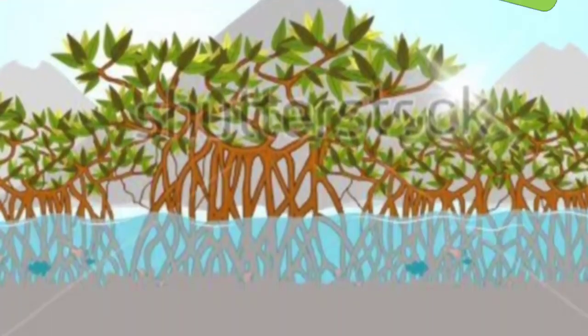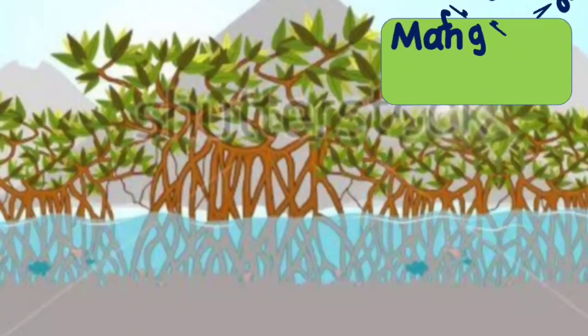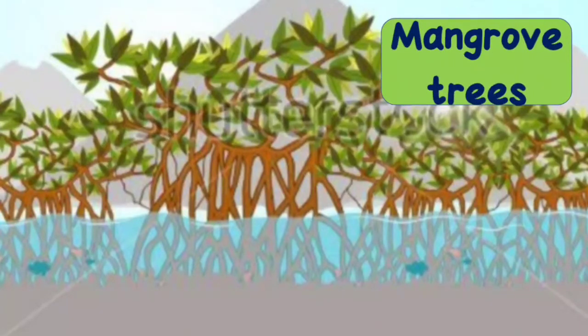And the last type of root is breathing roots. Examples for this kind of roots are the mangrove trees, which grow near coastal swamps and marshy land and have breathing roots. Near any coastal area, we will have these mangrove trees. These roots grow upward from the soil and also help the plant to breathe.